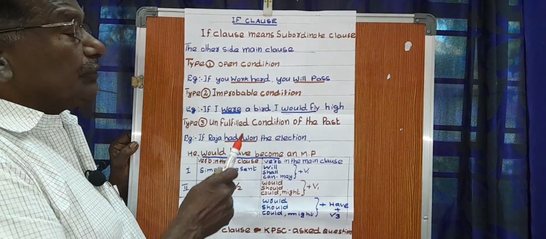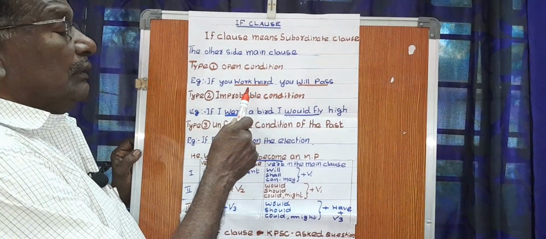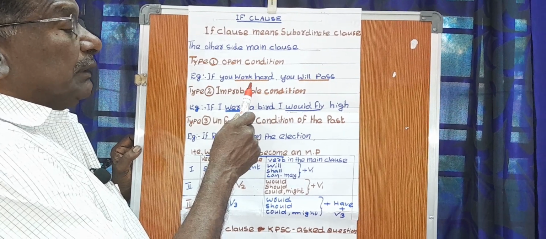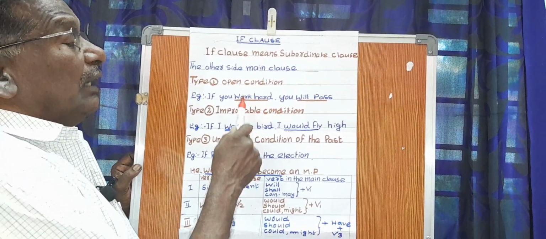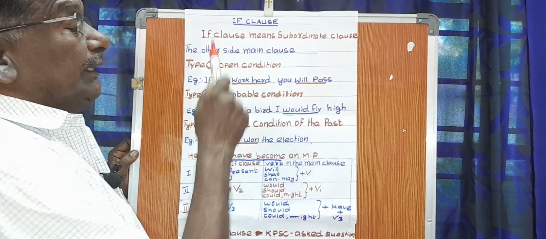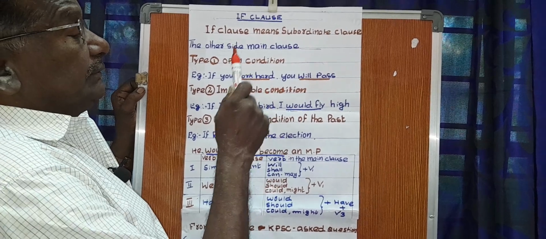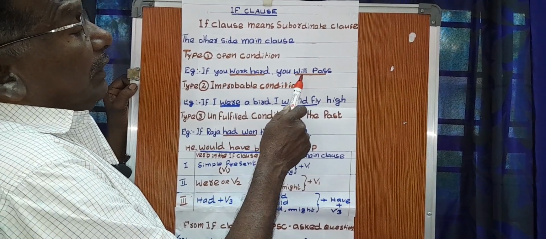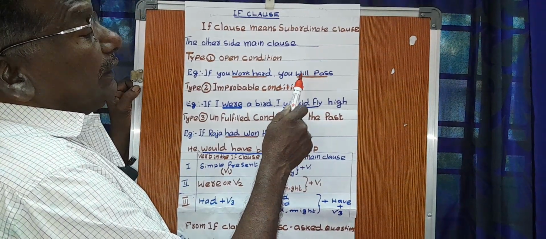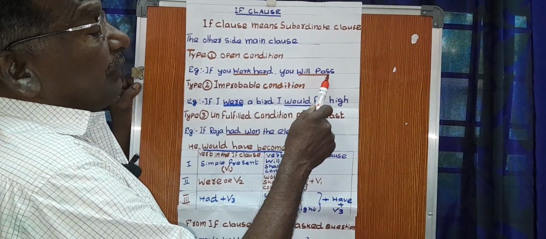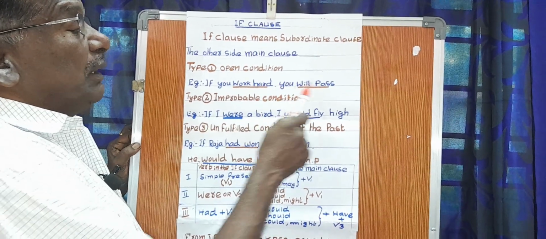You have to concentrate here: work hard means present simple, that is V1. The other side, the main clause, will always be will or shall or can or may plus V1. So, if you work, you will pass.